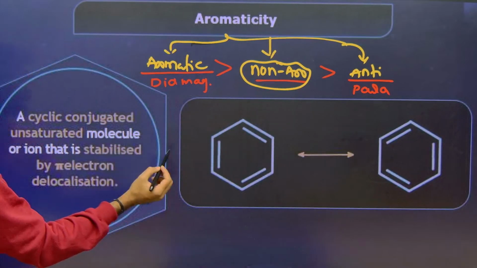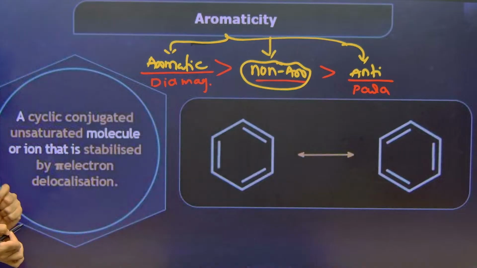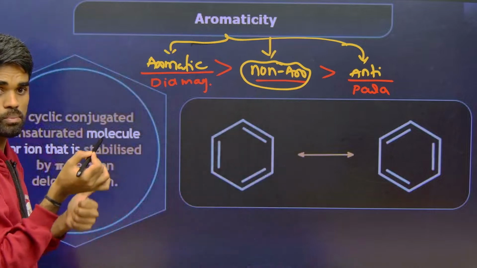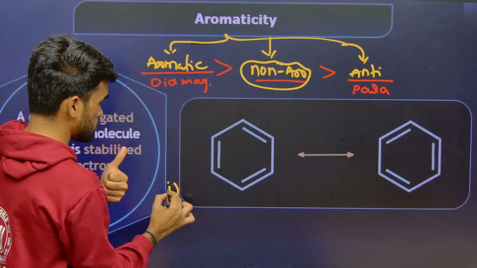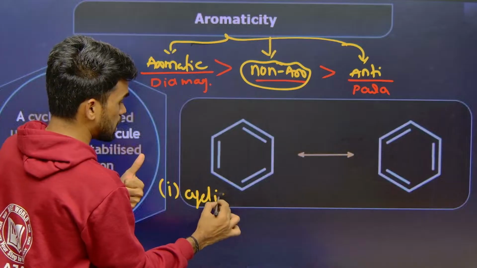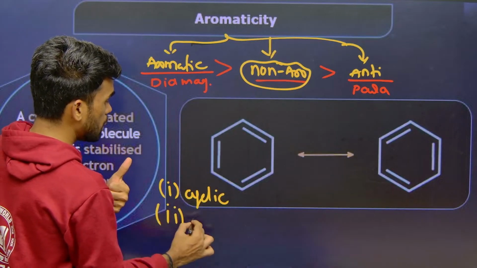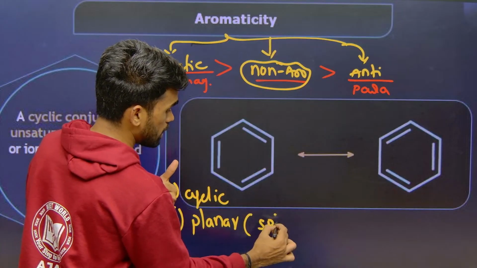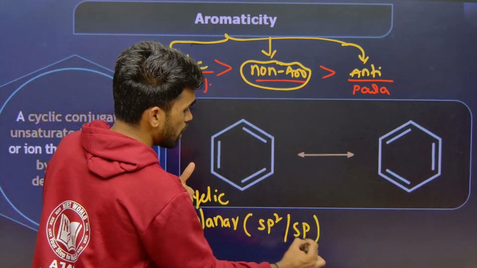A compound is said to be aromatic if the compound is cyclic. First condition: the compound should be a cyclic compound, and it should be planar. It means it should contain sp2 or sp hybridization.